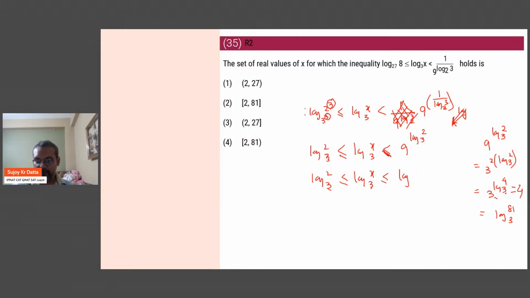And here there is no equal to sign though. So comparing, we have x is less than 81 and greater than or equal to 2. So the answer would be the fourth option. Okay, I hope this was fine.